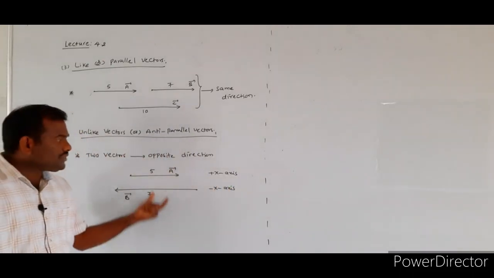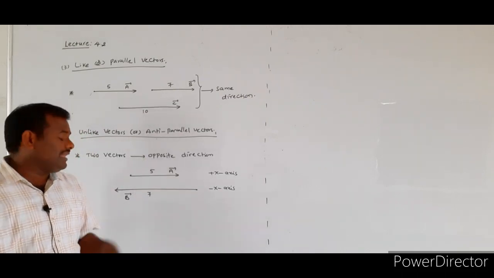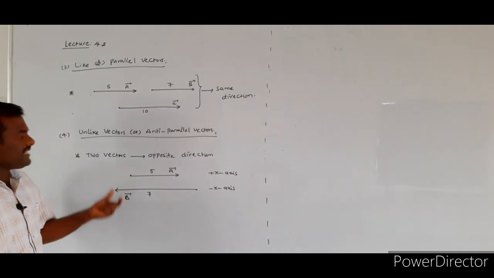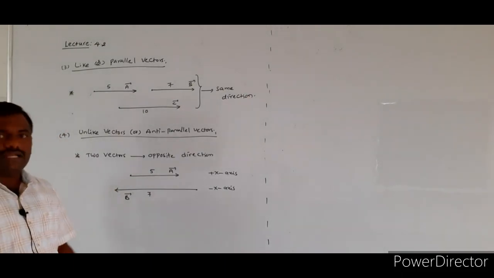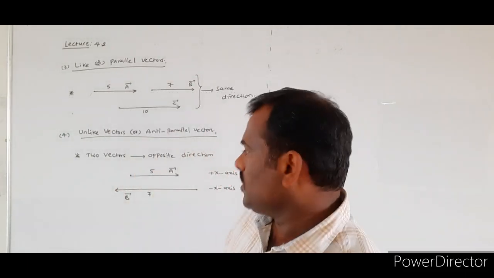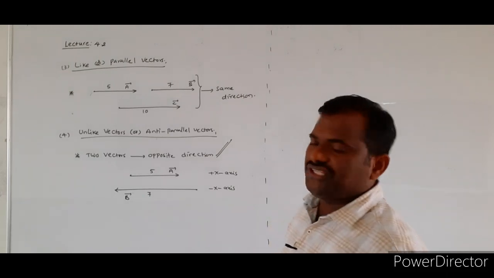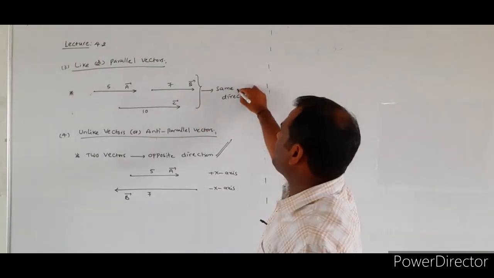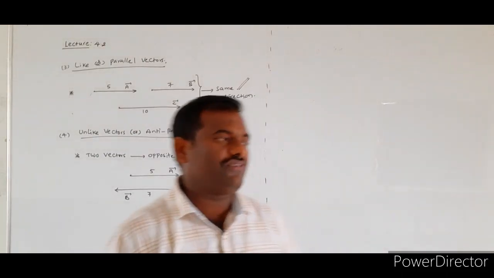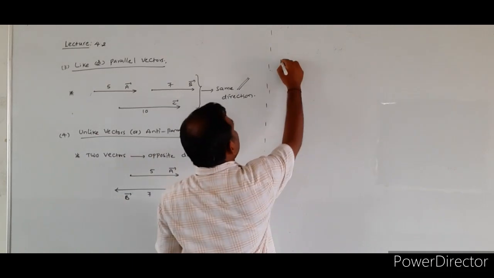That is, these 2 vectors are acting in the opposite direction and also they have unequal magnitude. Then such type of vectors we are calling unlike vectors or anti-parallel vectors. So they must be acting in which direction? Opposite direction. In the previous case, they act along the same direction. So this is the condition for unlike vectors.